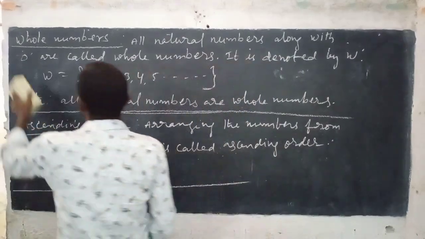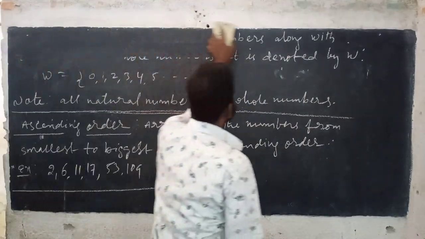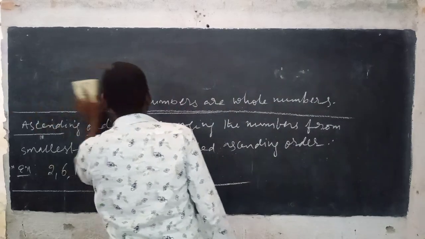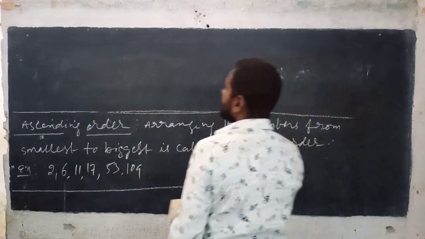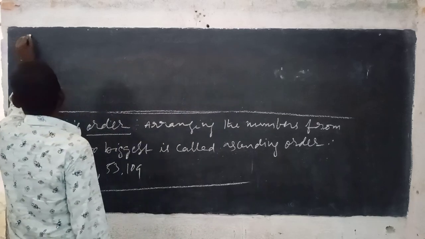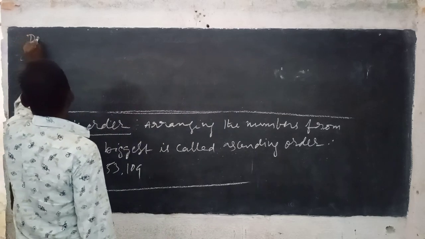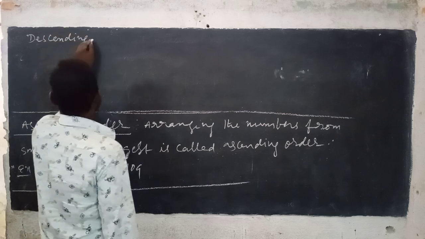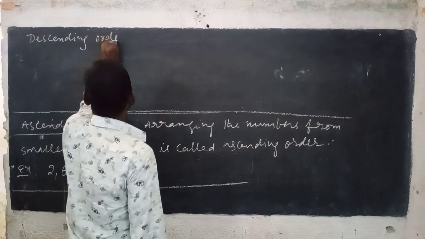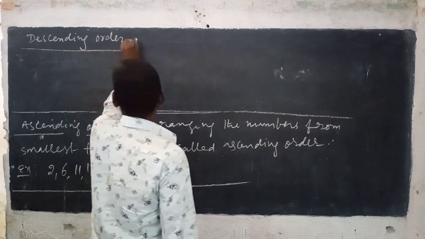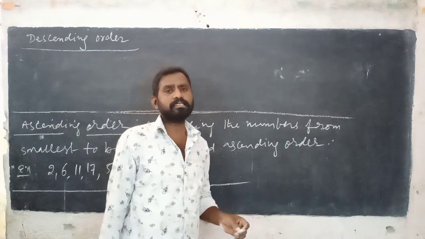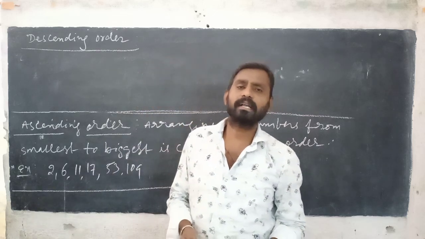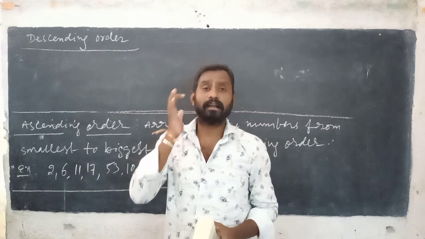So now next, descending order. Very easy. Arranging the numbers from biggest to smallest is called descending order.